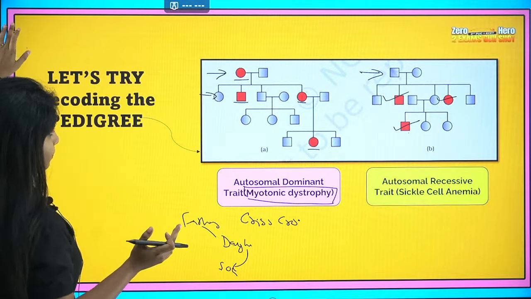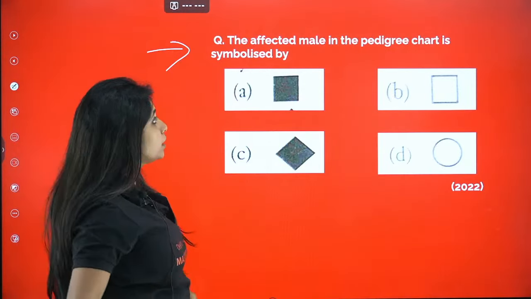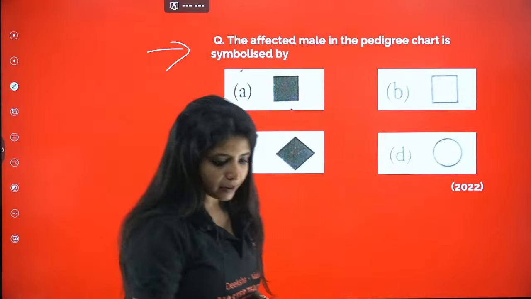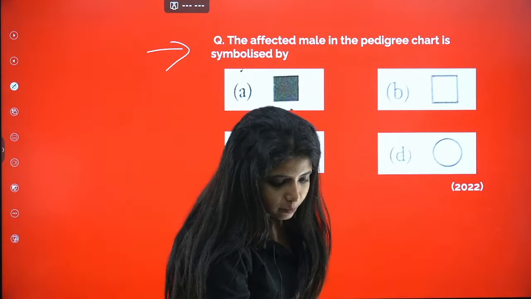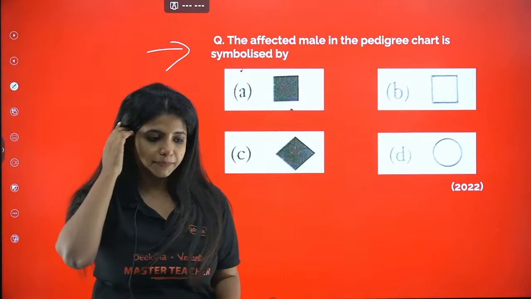Now I have a few questions. Try this, everyone. The affected male in the pedigree chart is symbolized by. How do you show that a male is being affected?